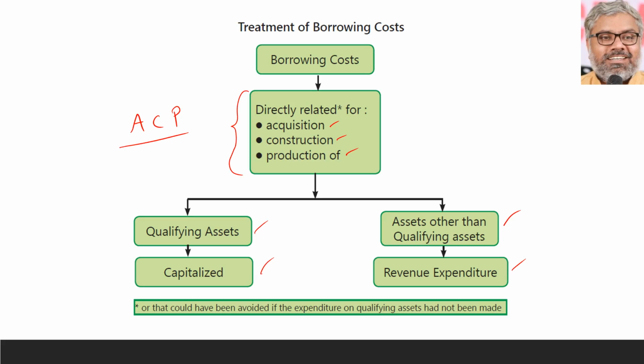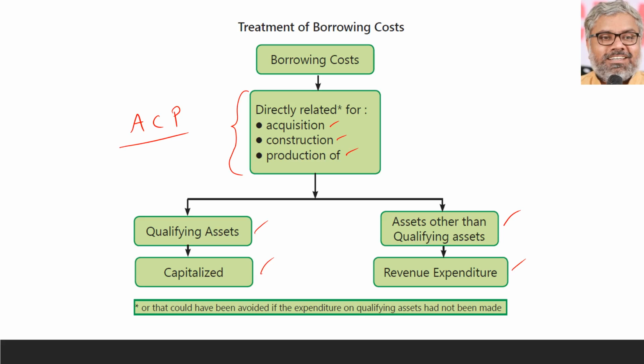Any asset can be either a qualifying asset or a non-qualifying asset. Only two options. There is nothing else. Our job is to find out what type of asset is a qualifying asset and what is not a qualifying asset. Once we know if it is a qualifying asset, then the amount which has been borrowed and interest related to such amounts which are borrowed for the purpose of acquisition, construction, or production of such qualifying assets shall be capitalized. Capitalized means nothing but added to the cost of that asset itself.